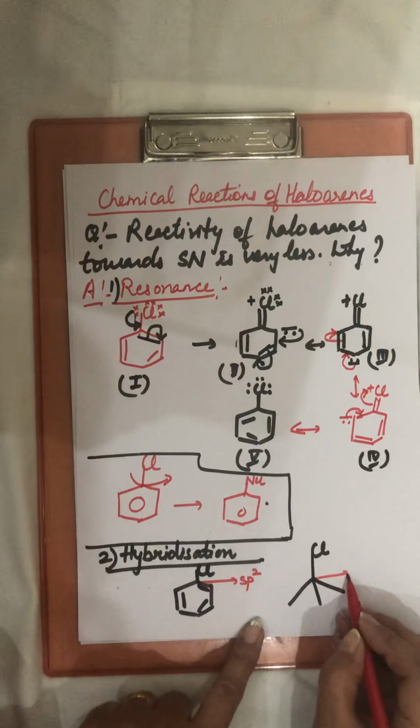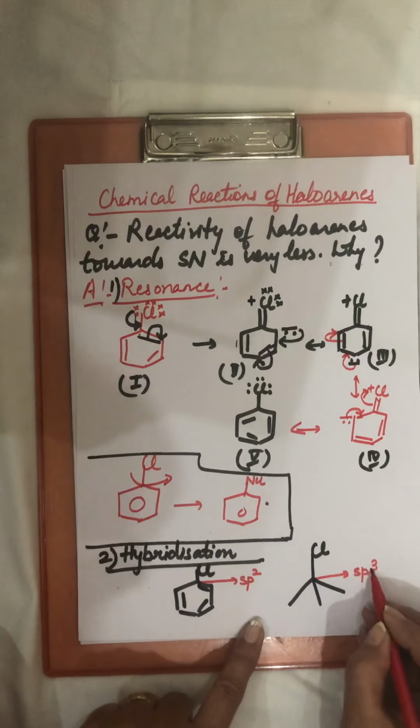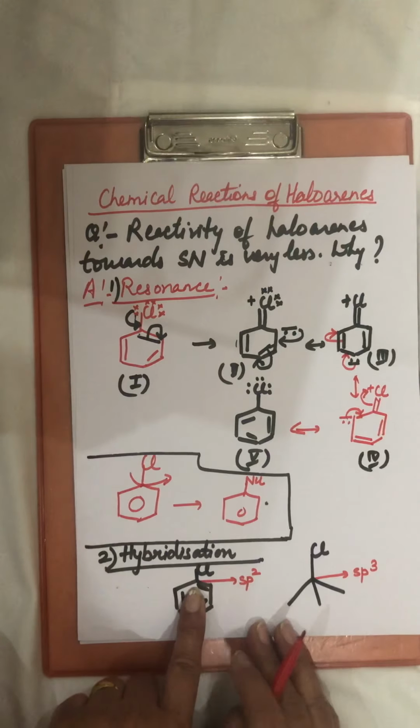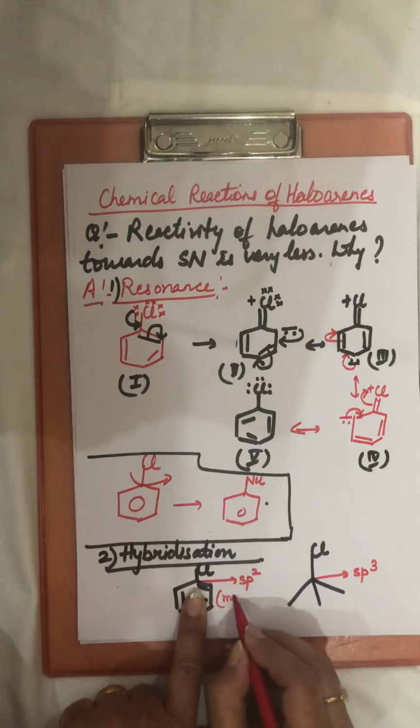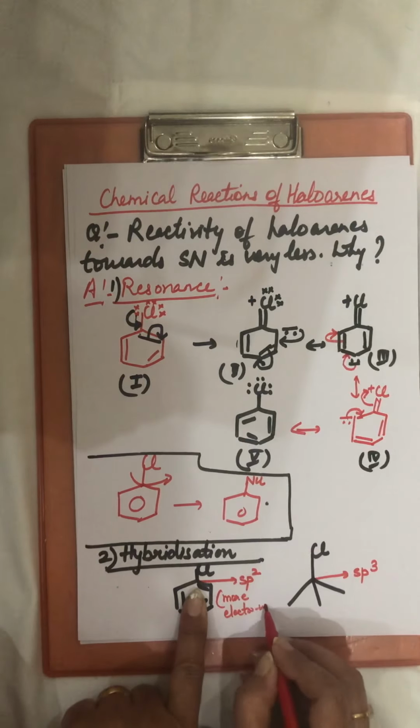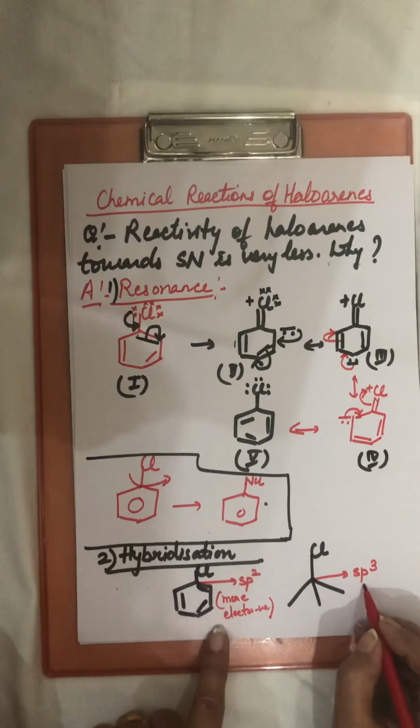Single bonds here, so this carbon is sp3 hybridized. And we know sp2 hybridized carbon atoms are more electronegative as compared to sp3 hybridized carbon atom.